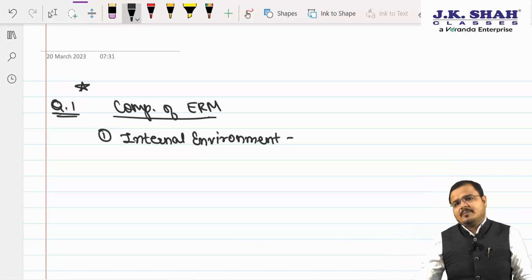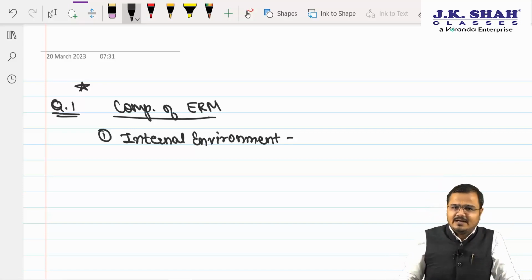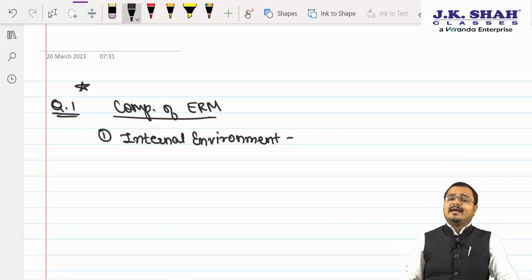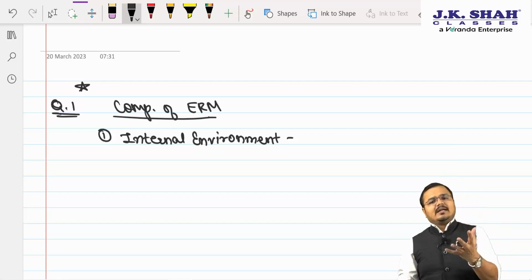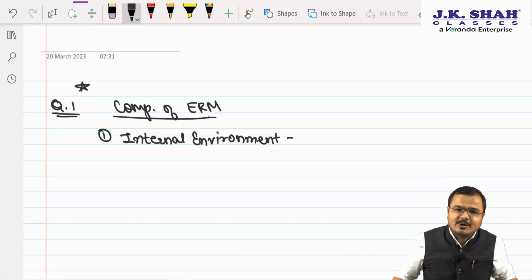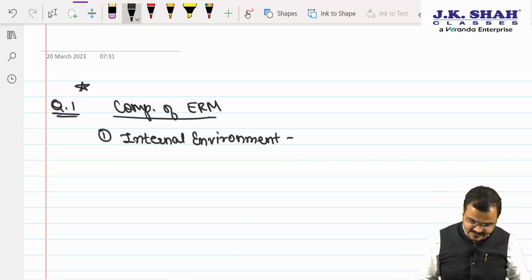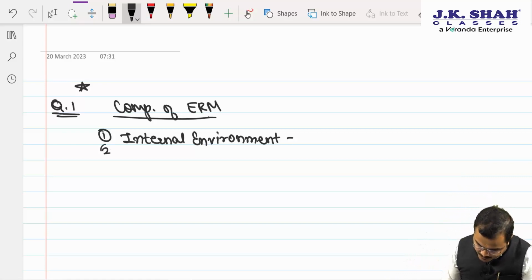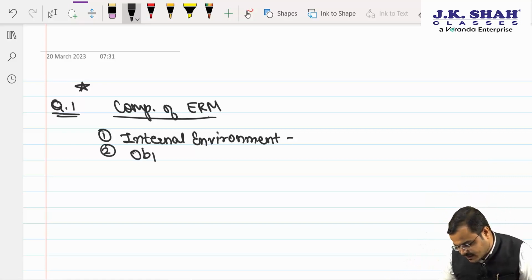The management philosophy plays a very important and vital role, my dear charters, for the internal environment. If your internal environment is one where your managers are always ready to take the risk, then the risk will be seen as more of an opportunity and less of a threat. Am I very clear to you? Yes, sir. Then coming to number 2. Sir, it is objective setting. Correct, my dear charters. I hope you remember everything.